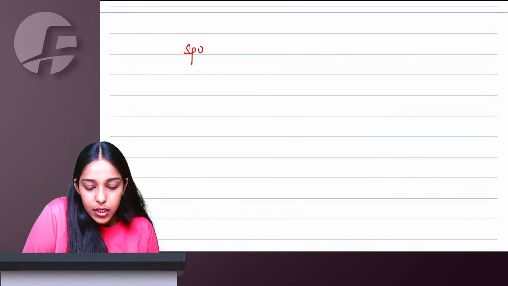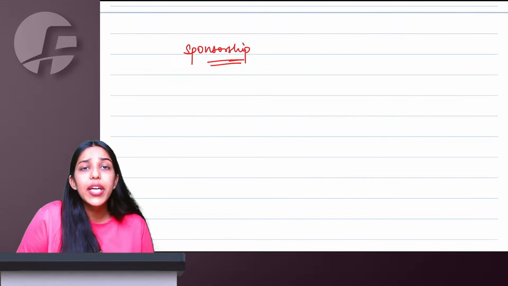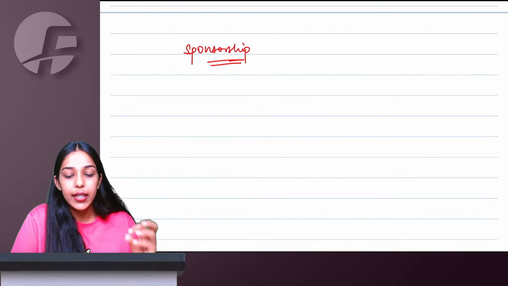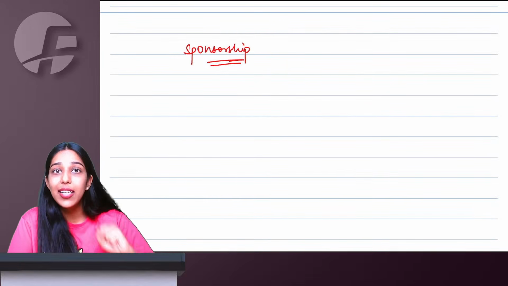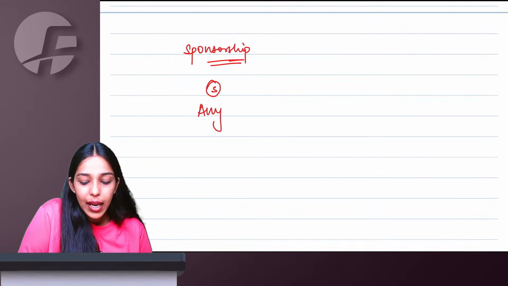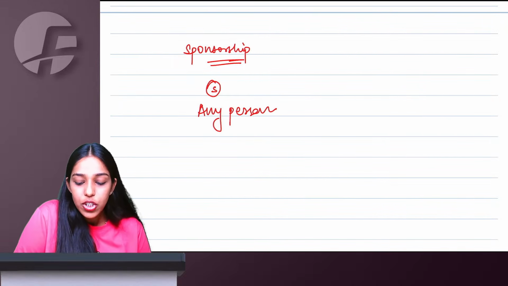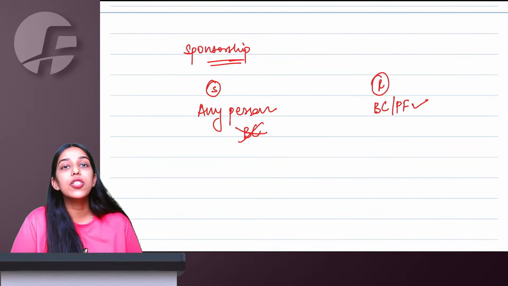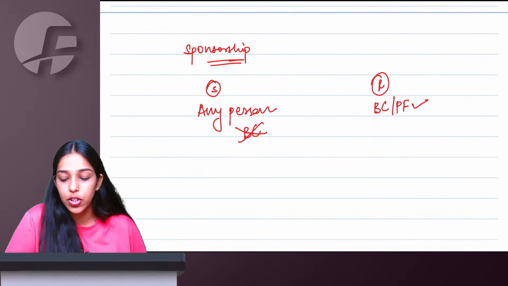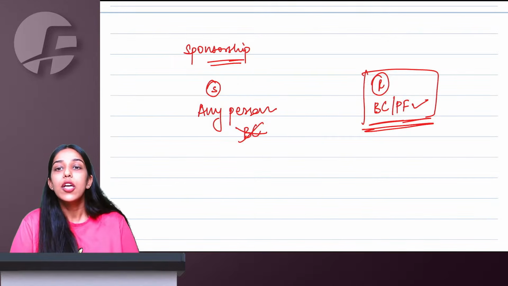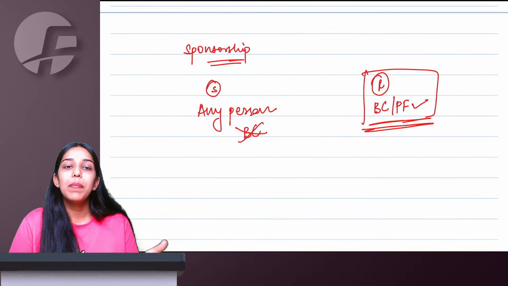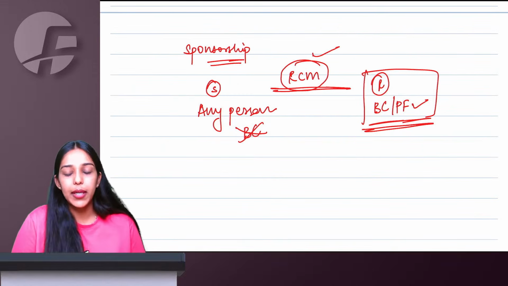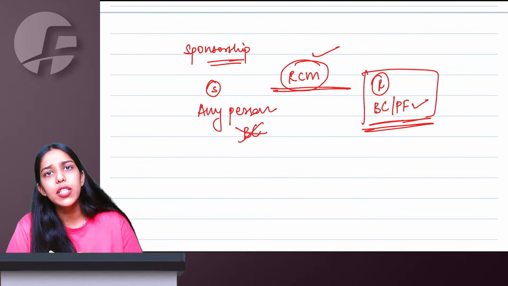Right. Talking about sponsorship services. The person who is supplying the sponsorship services can be anyone, right? The supplier of sponsorship service, meaning the person getting the money of sponsorship, can be any person, just not a body corporate. And the recipient should be a body corporate or a partnership firm. So the person giving the money of sponsorship, the recipient of sponsorship services, should be a body corporate or partnership firm. The supplier can be anyone other than a body corporate. If this is satisfied, then RCM is going to apply. Let us say the supplier is a body corporate, then forward charge mechanism.